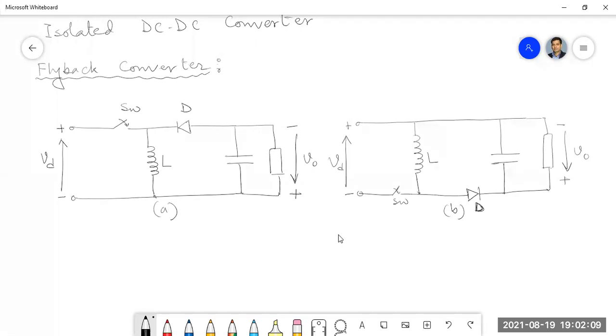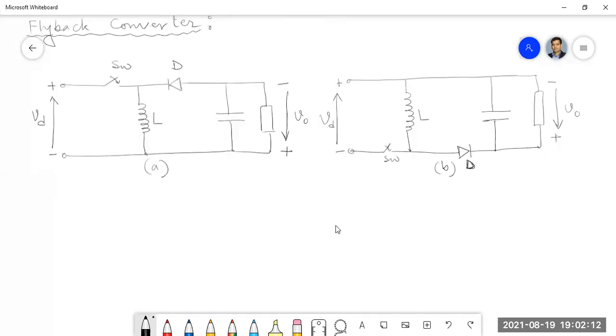Then what I will do, I will draw another circuit. So we can draw here the equivalent like this.